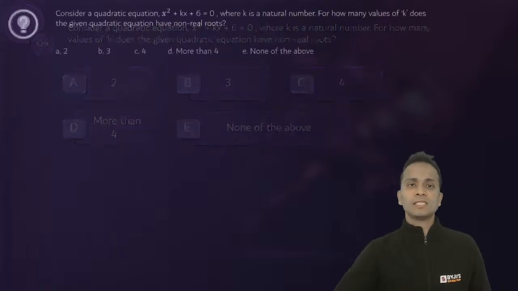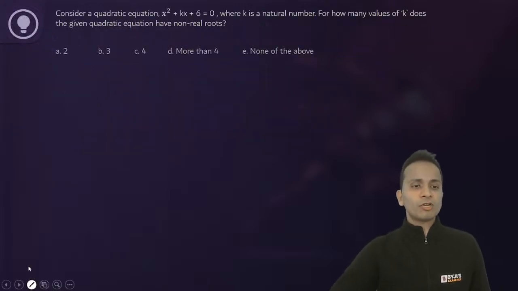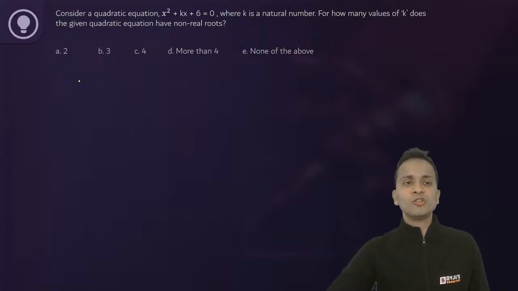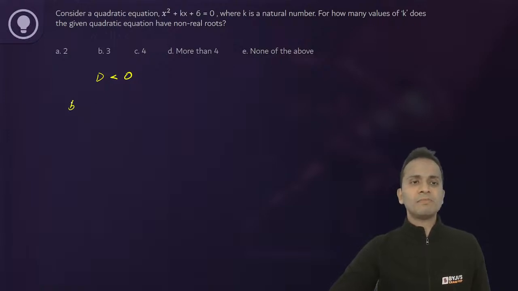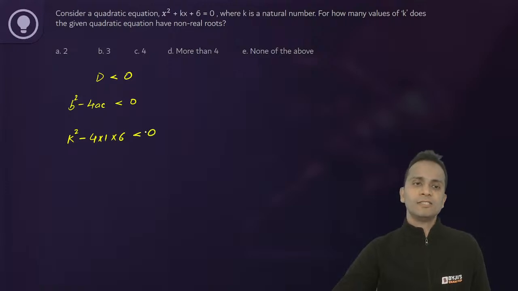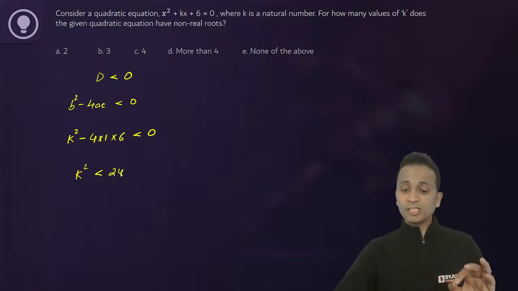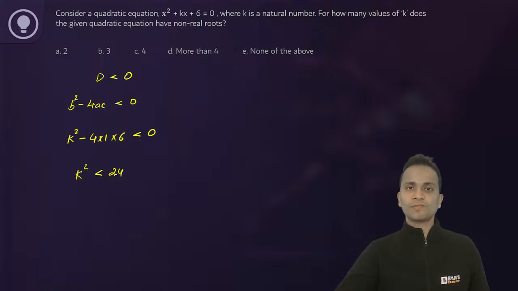Let's discuss this. What is the condition for imaginary roots? The condition is that the discriminant is less than 0. Discriminant means b square minus 4ac is less than 0. In the above equation, b is k, so k square minus 4 into 1 into 6 is less than 0. That means k square should be less than 24.